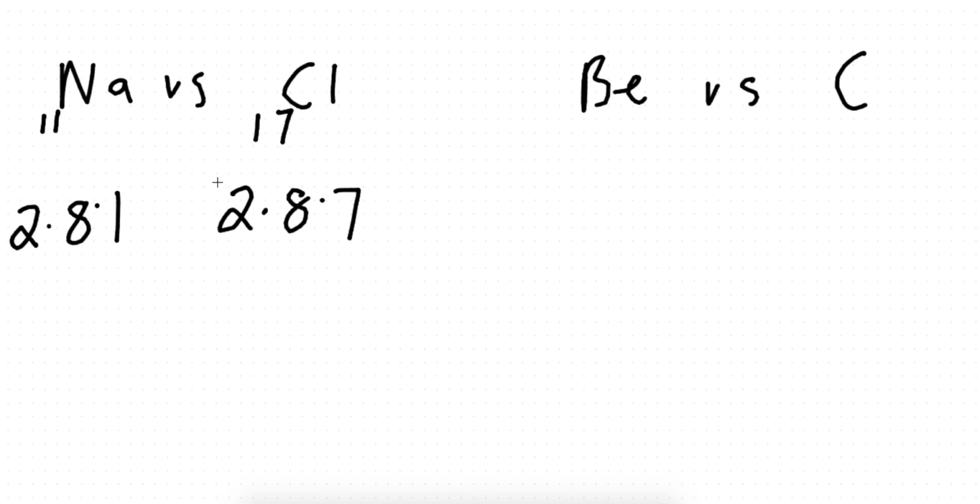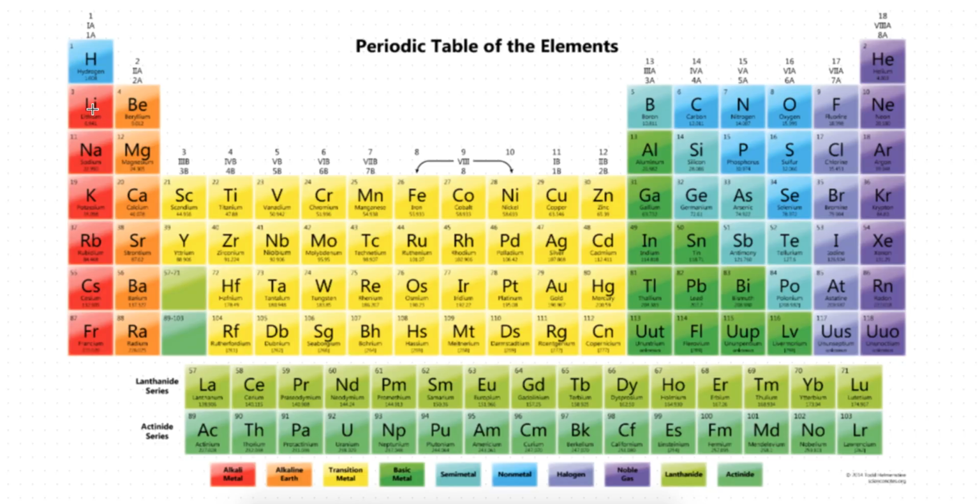2.8.7. Now, they don't have the same valence electron, right guys? But what do they have in common? How many shells are filled with electrons? 1 shell, 2 shells, 3 shells. How many shells are filled with electrons for chlorine? 1, 2, 3. You see it, guys? For elements to be in the same period, they must have the same number of shells filled with electrons. Both sodium and chlorine have 3 shells that are filled with electrons. So what period are they in? Period 1, period 2, period 3. You see the logic, guys?